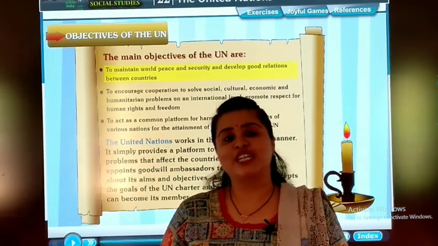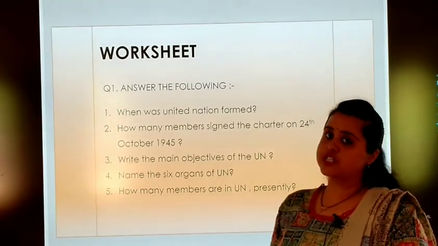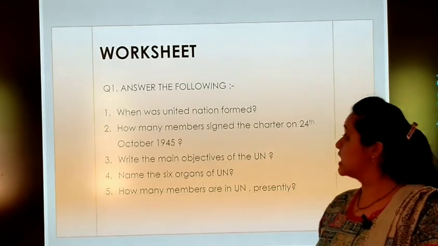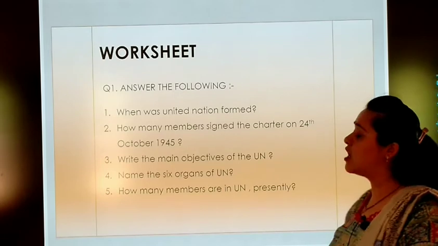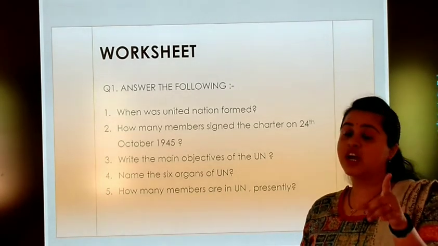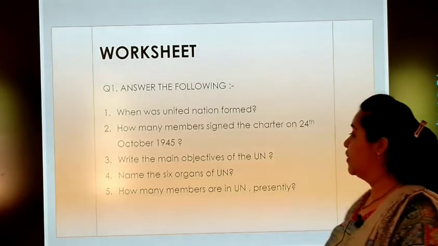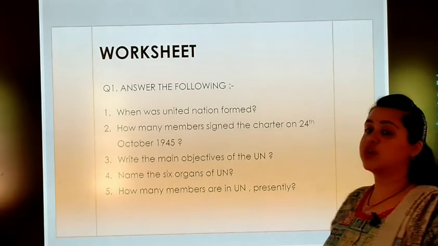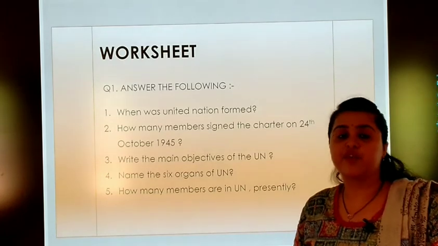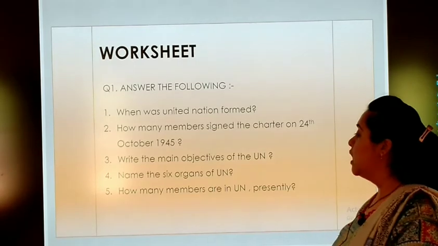Let's move to the worksheet. So students, this is your worksheet. Let's read the questions quickly. When was United Nations formed? Second, how many members signed the charter on 24th October 1945? Yes, you are correct. 50 members signed the charter in San Francisco, USA. Write the main objectives of the UN, which we just now discussed on page number 135 of your textbook. Name the 6 organs of UN. The last question,